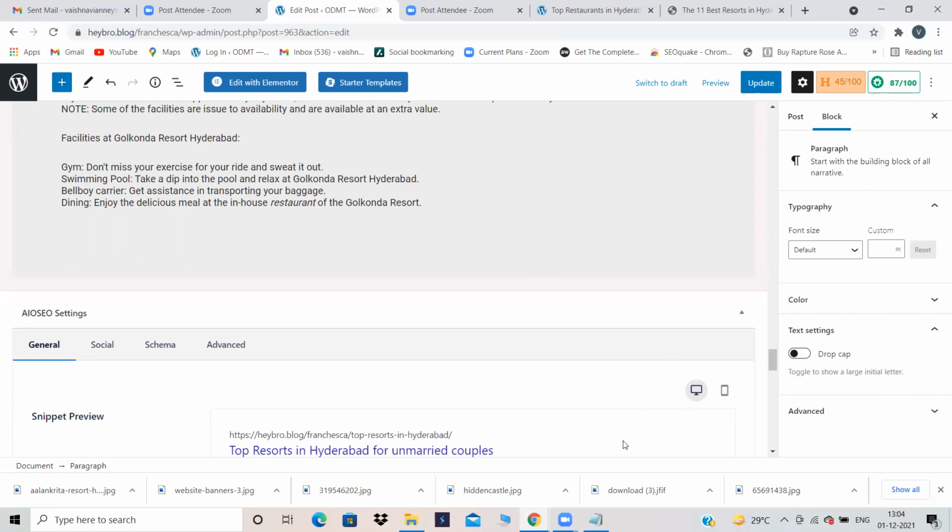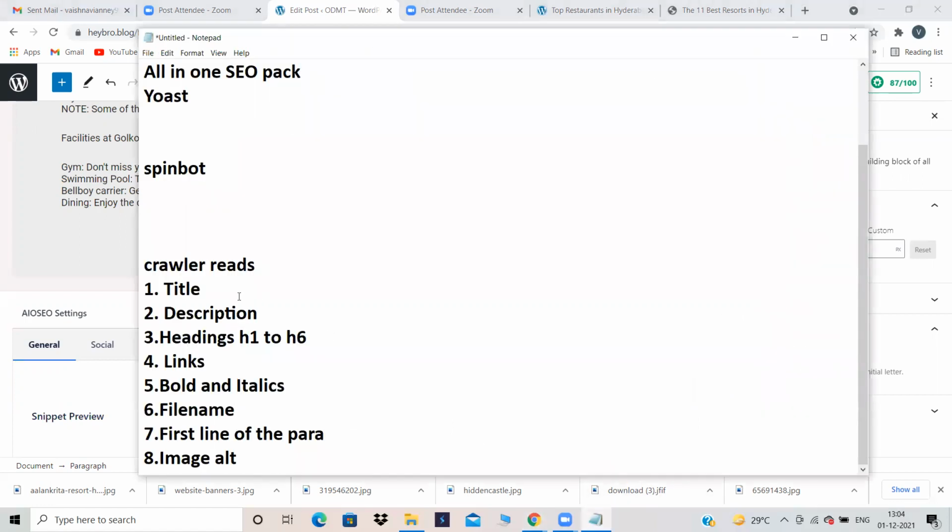So we have covered all the 8 parameters. If you observe, we have given title, we have given description, we have given headlines, we have given links also, internal links and outbound links also. For this content, that many links are enough. But if you want to add some more links, you can add those links, because 3 more topics are there to give internal links and outbound links. Again, bolds and italics also you should give for whole content.